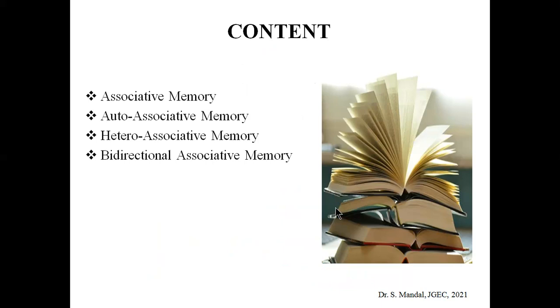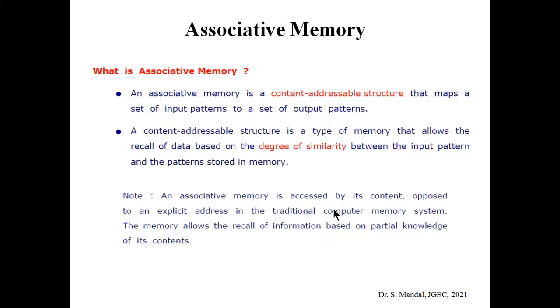So coming to the content of this class, in this class we shall discuss a very important topic related with the neural network, that is called the associative memory. After the formal definition of the associative memory, we shall discuss different kinds of associative memory. Those are auto-associative memory, hetero-associative memory, and last of all, bidirectional associative memory. So let's start. So first of all, the definition.